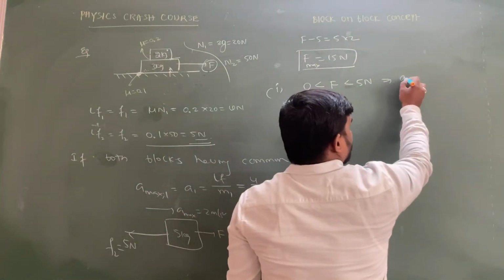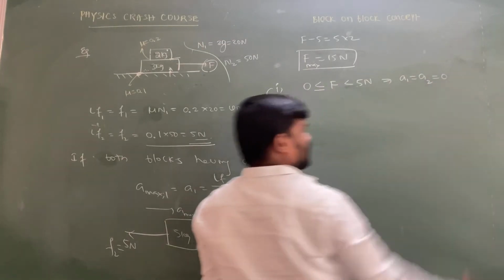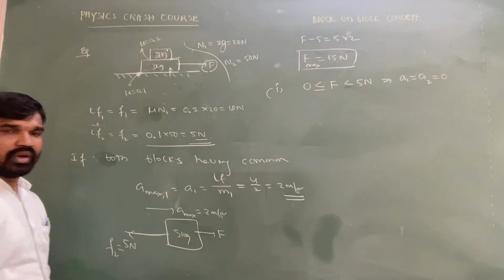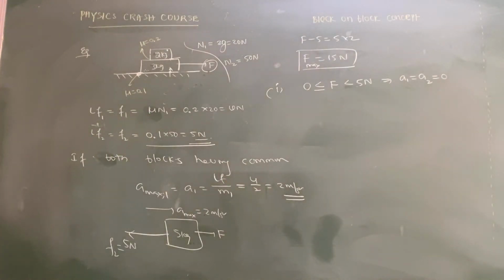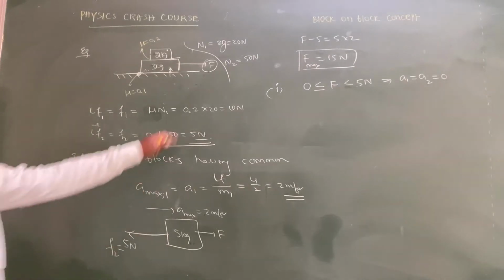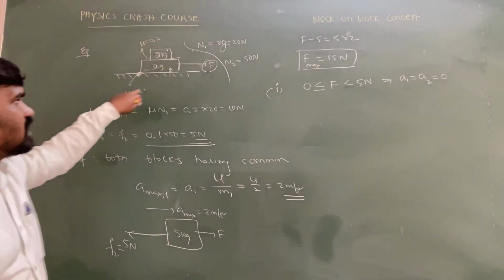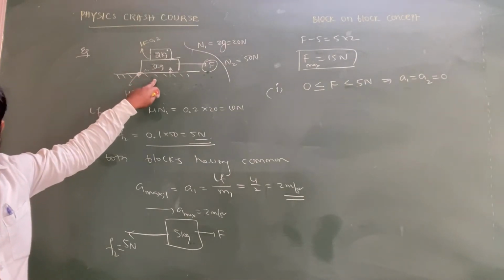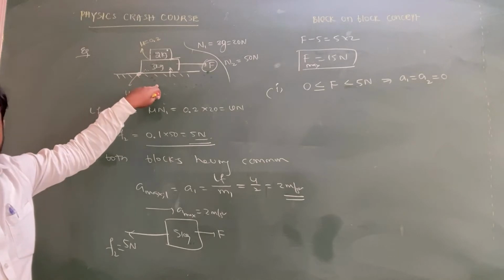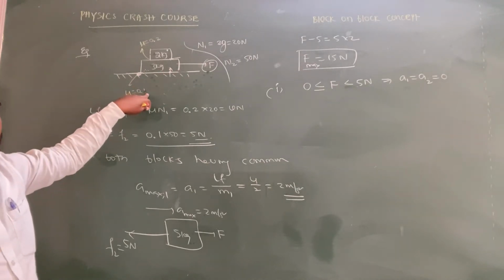The system has no acceleration. A1 equals A2 equals 0. In this case, the system is not getting acceleration. Why? Because the applied force is less than the limiting friction. If the applied force is less than the limiting friction, the system will not accelerate. The system will be at rest unless the external force is greater than the limiting friction.